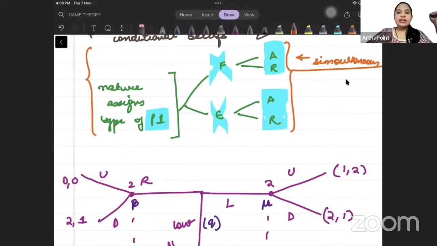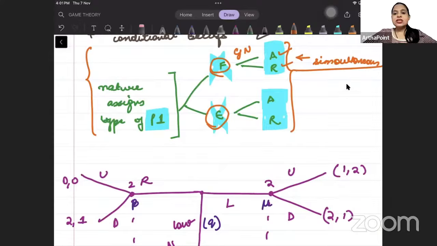That means player 1 was deciding whether to give the gift or not give the gift, and player 2 was deciding whether to accept the gift or reject the gift at the same time. It was a simultaneous game. But now what we are doing is what is called a sequential game. What we will see this time is going to be a sequential game, right?